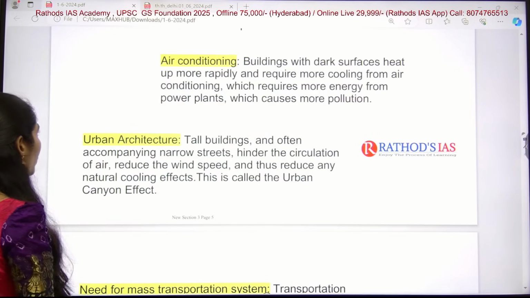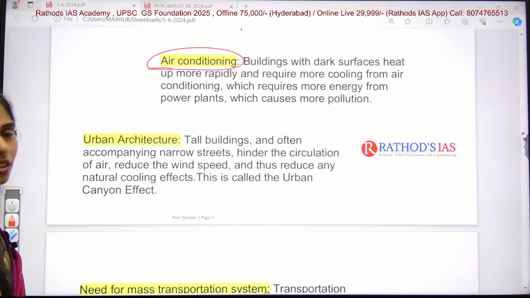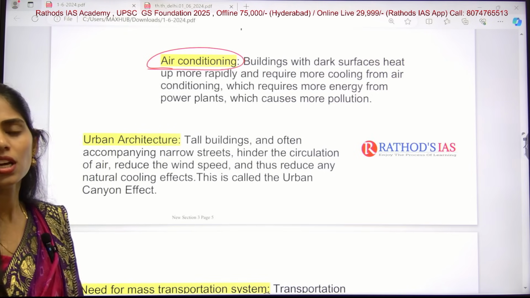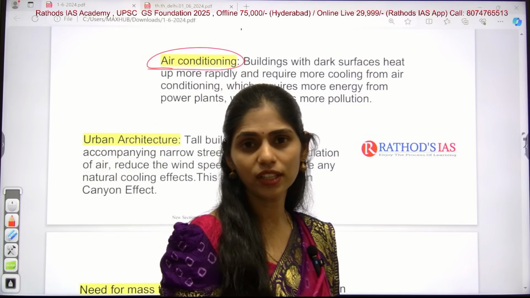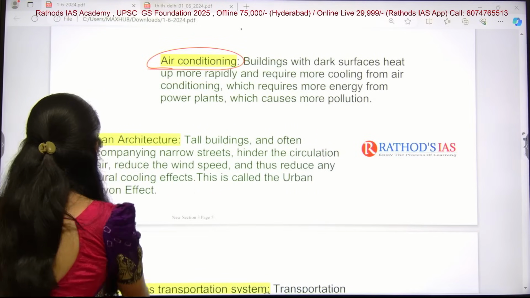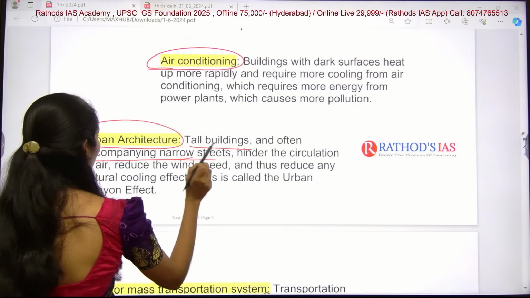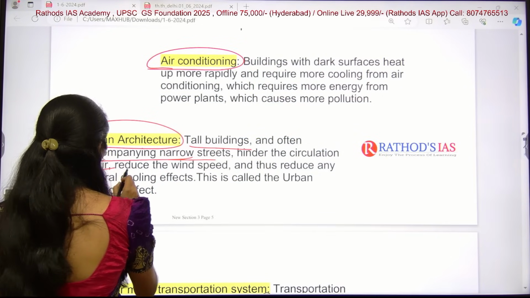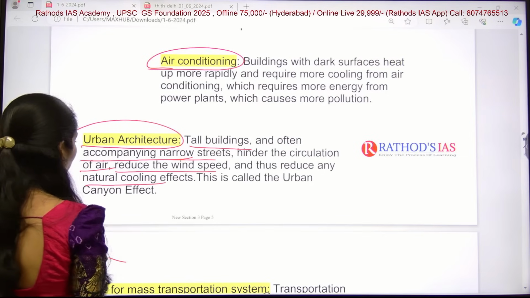So here what happened, whenever there is increased use of air conditioners, that is also one important reason for increasing pollution. So more pollution, again more heat. Clear? Everything is interlinked, so don't read anything in isolation. That is not the way to read for your UPSC. And the next one is urban architecture. Tall buildings and often accompanying narrow streets hinder the circulation of air and reduce wind speed, and even that will reduce the natural cooling effects.